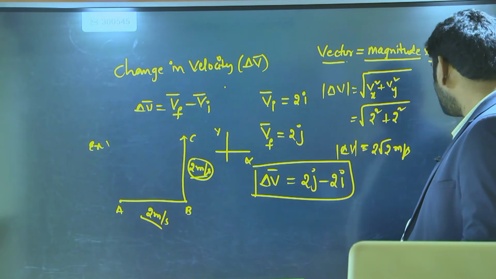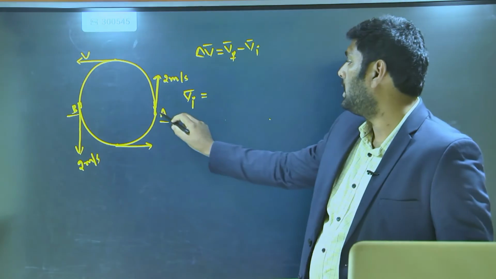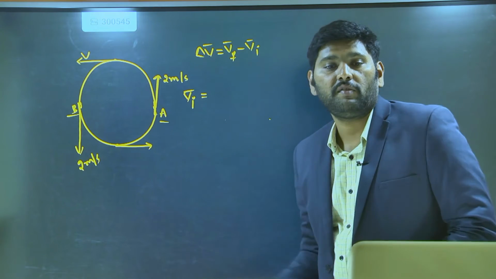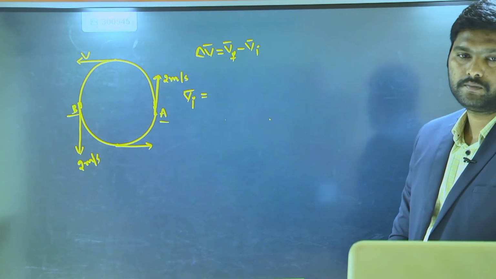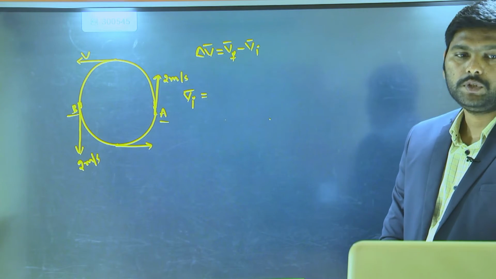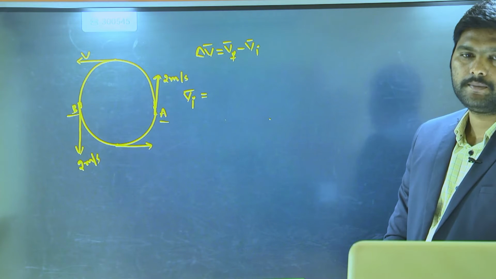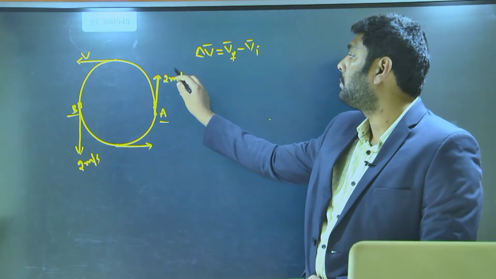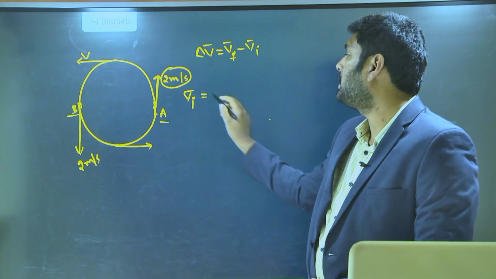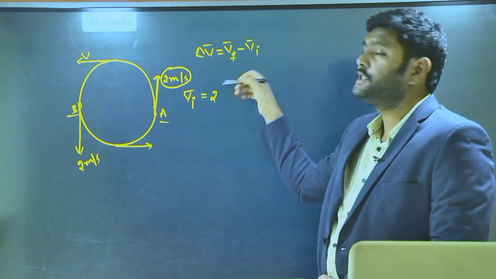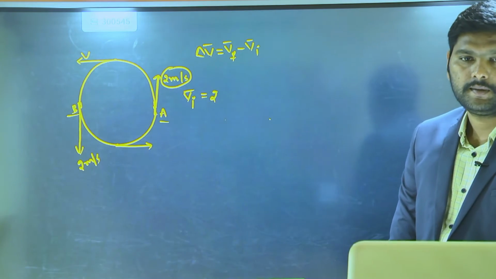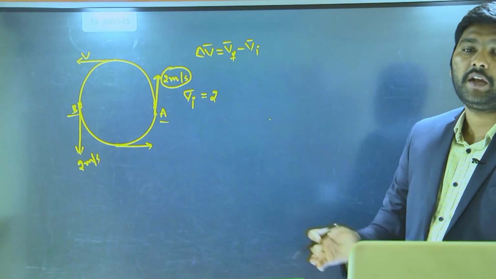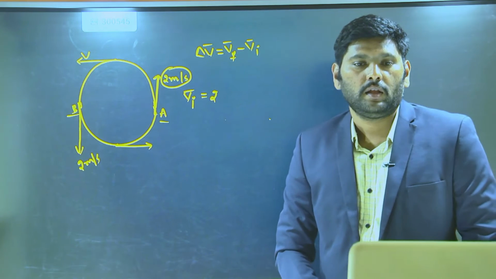In this case, at A, what is the magnitude of velocity? 2 meter per second. And which direction is it moving? Upward, you can take y.